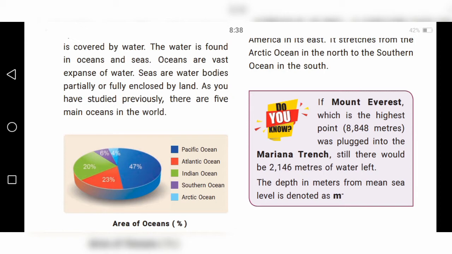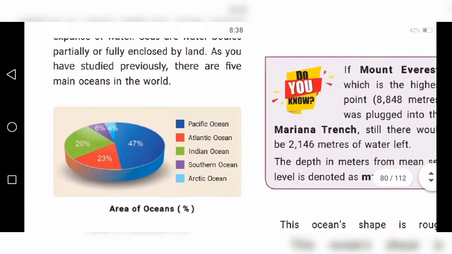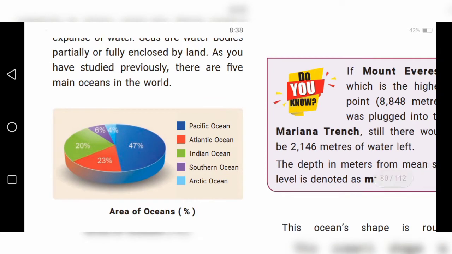As you have studied previously, there are five main oceans in the world. What are they? Pacific Ocean, Atlantic Ocean, Indian Ocean, Southern Ocean, and Arctic Ocean.